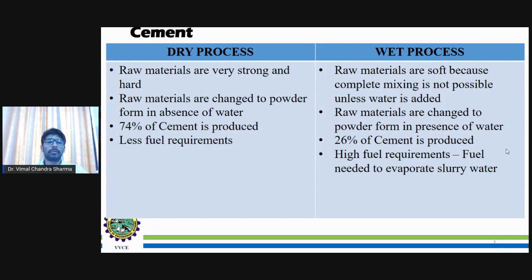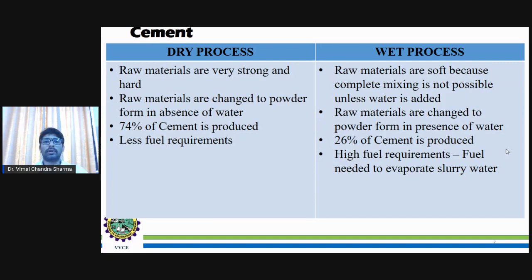add the water. Because of not adding water, less energy or fuel will be required to complete this process. When it comes to the wet process, we require high fuel, because as long as we are adding the water, based on the amount of cement that we are looking for, whatever water is added should be evaporated. So for that, the fuel is required to forcefully evaporate the slurry water.